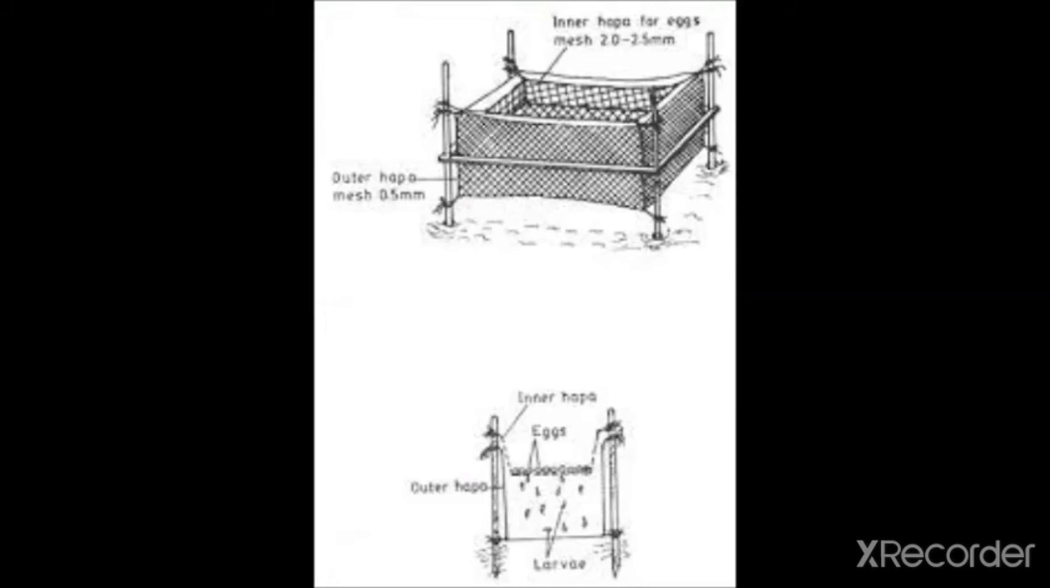Okay, the hatching hapa is being replaced with different types of vertical hatcheries made of plastic, glass and polythene, which are used for hatching eggs. For larger numbers, these indoor hatcheries are more dependable and also economical. This is about the hapa.